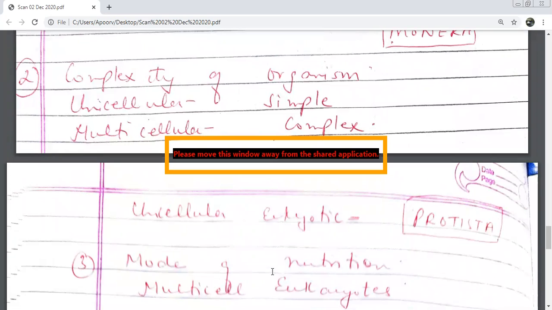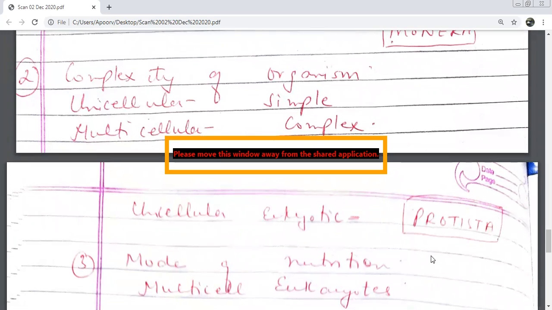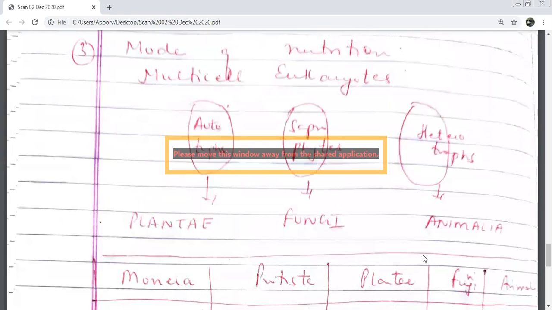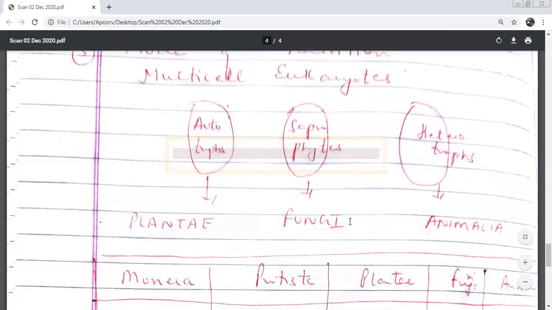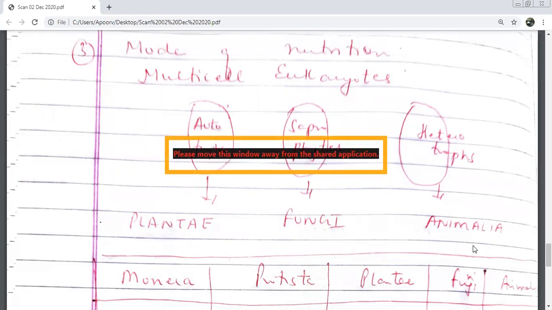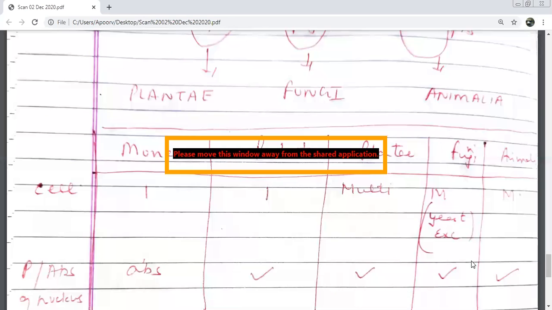And we came a little advanced. We did the second one. Which was the second one? Protista. On the mode of nutrition, all autotrophs were put in which kingdom? Plantae. All saprophytes in Fungi. And all heterotrophs in Animalia. The last thing which we have to do today is बहुत simple.